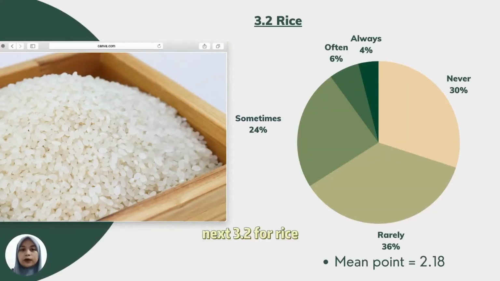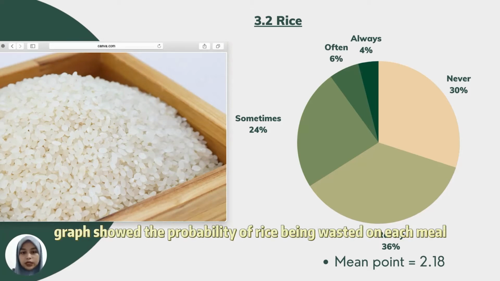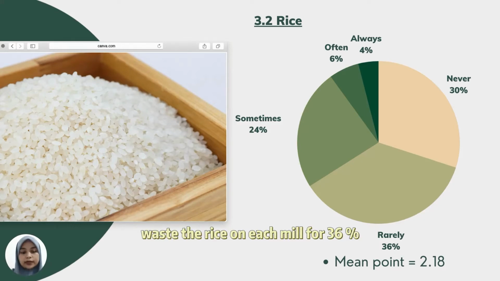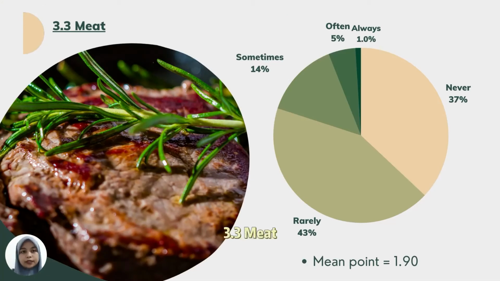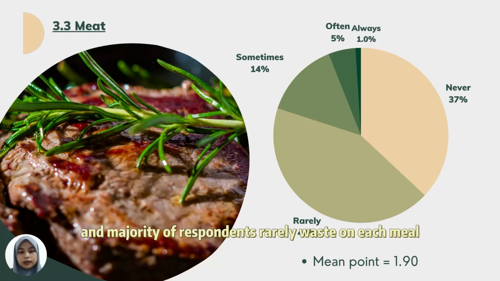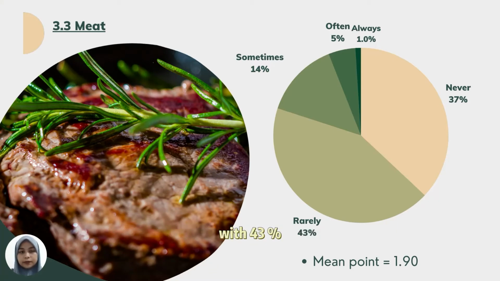Next, 3.2 for rice. The graph shows the probability of rice being wasted on each meal. Overall, the mean point for rice is 2.18 and the respondents rarely waste their rice on each meal, at 36%. 3.3, meat. The graph shows the probability of meat being wasted on each meal. The mean point is 1.90 and the majority of respondents rarely waste meat on each meal, with 43%.